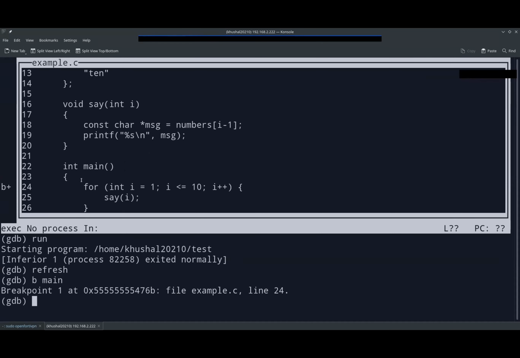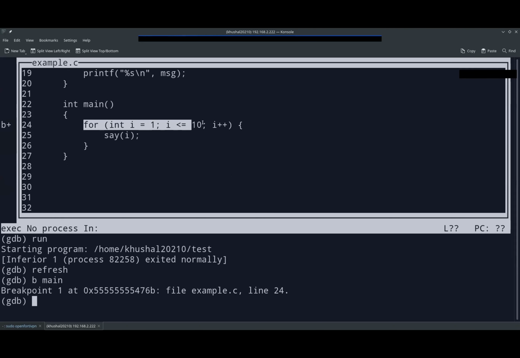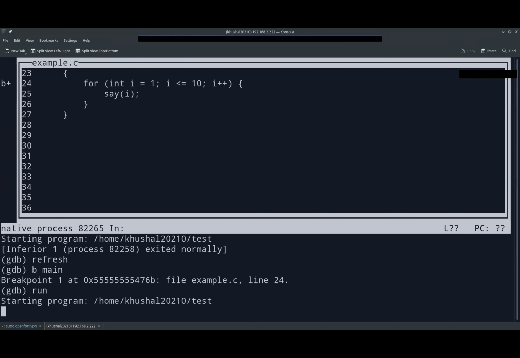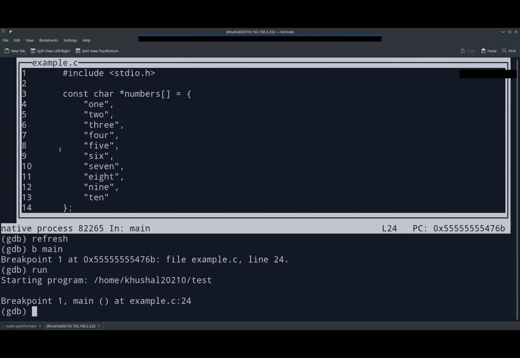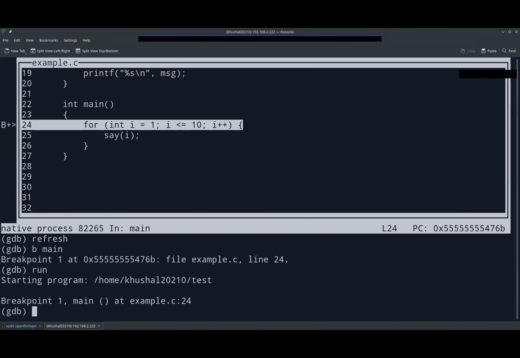Line number 24 is this. It went into main and set up the breakpoint. Here you can see we are getting the B plus, which is the breakpoint, in this line. So, basic thing, let's run the program. The program started running, and when it reached line number 24, it saw the breakpoint and stopped our execution. So at breakpoint one, in main, in example.c, at line number 24, we have stopped our execution.